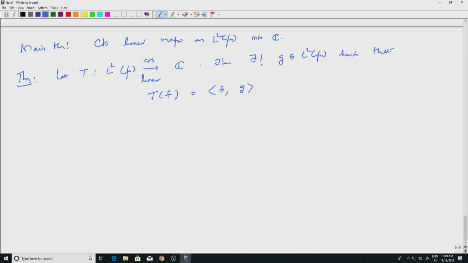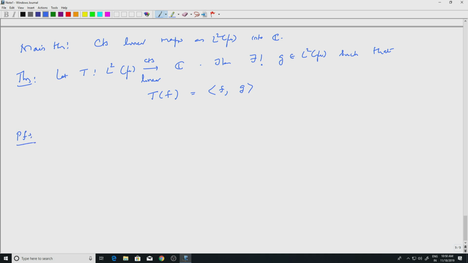The converse we have already seen: any such inner product gives a continuous linear map. What we are saying is any continuous linear map on L2, an inner product space which is in fact complete, is actually an inner product with a fixed vector. So we use all that we have proved just now. Okay, so proof.